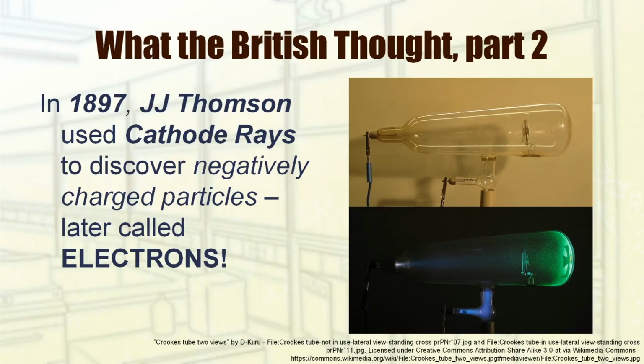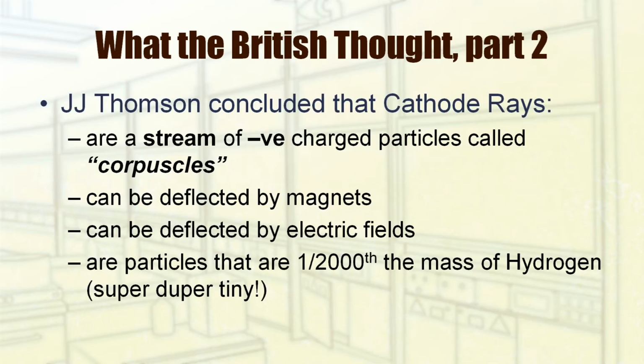The British scientist J.J. Thomson in 1897 conducted experiments with cathode ray tubes, which is an apparatus consisting of a tube containing a vacuum with two electrodes at opposite ends. When a voltage is applied, a stream of particles can be seen coming from the negative electrode. So J.J. Thomson had some conclusions from these experiments. Cathode rays are a stream of negatively charged particles, what he called corpuscles. Cathode rays can be deflected by magnets, can be deflected by electric fields, and based on their velocity, they are particles that are at least 1/2000th the mass of hydrogen, so they're really small.